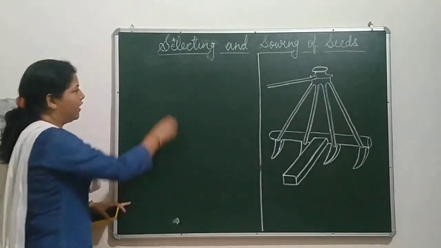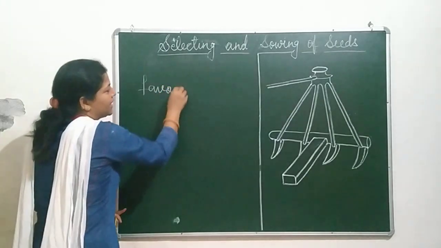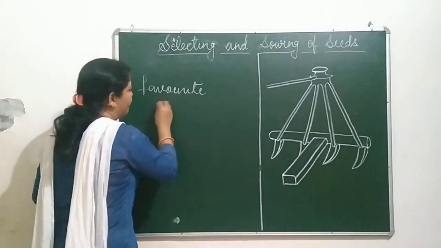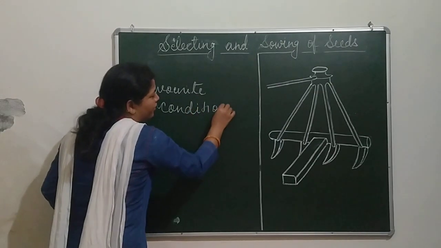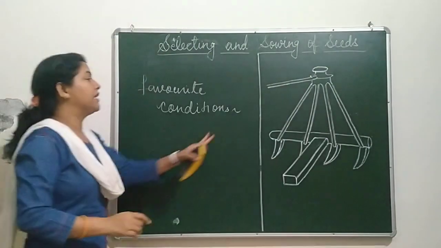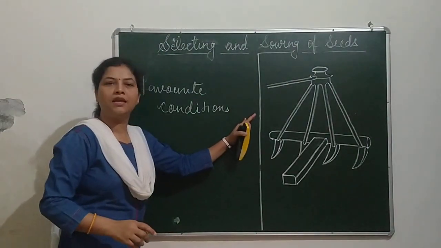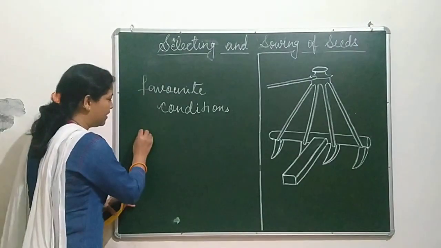Always remember, for sowing the seeds, favorable conditions are essential. Favorable conditions are needed for the growth and the germination of seeds. And what are these favorable conditions? They are moisture.